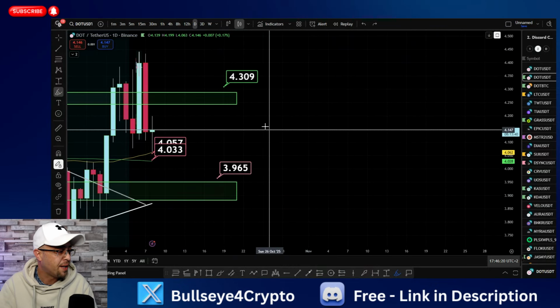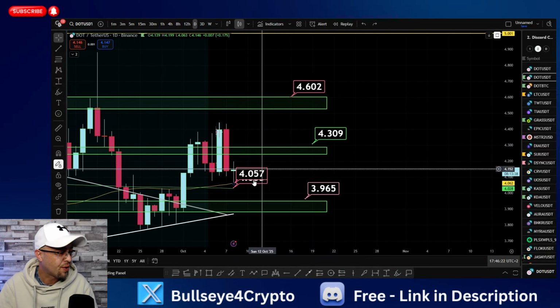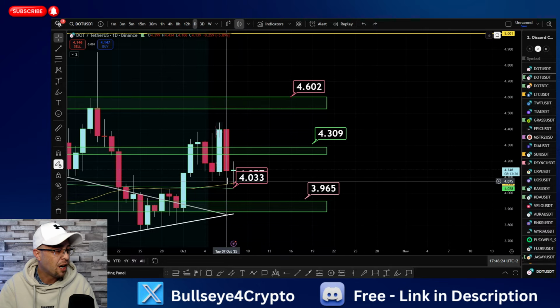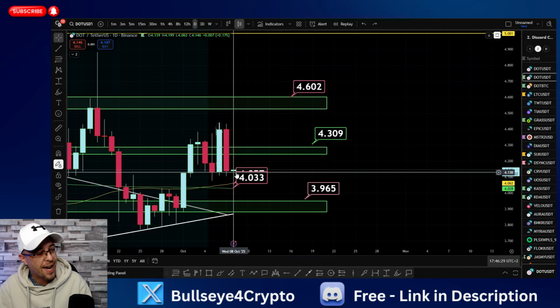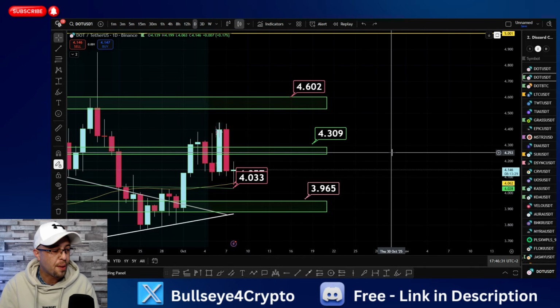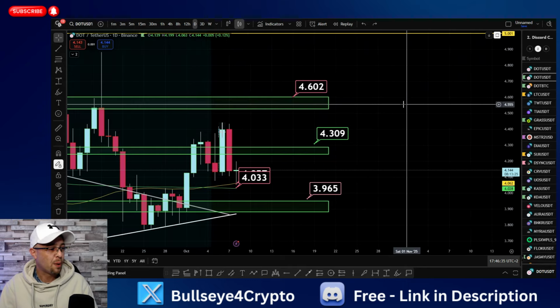Just zoom in, pull that across. You can see we bounced exactly to the T of exactly the 50 moving average. So we've bounced off there. We've had a reaction from there. We know in the short term, $4.30 is going to be the immediate resistance within the coming days. So that's what we're looking for in the short term.